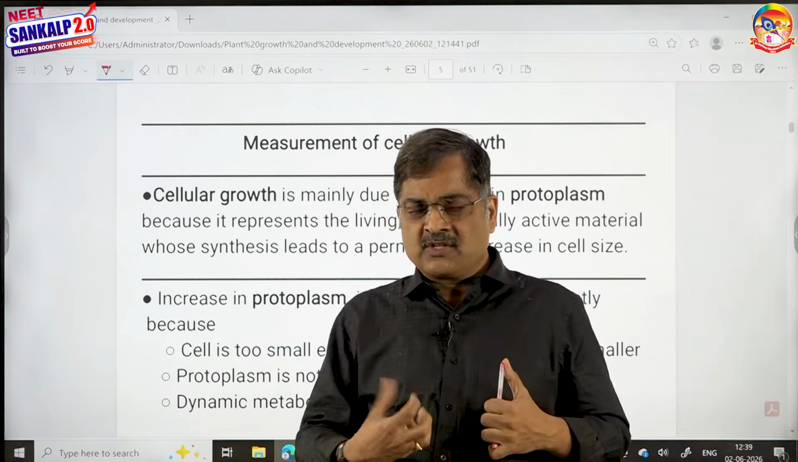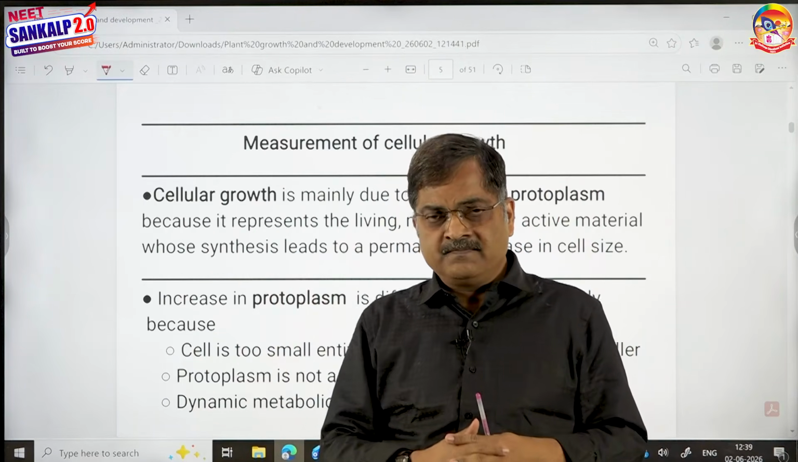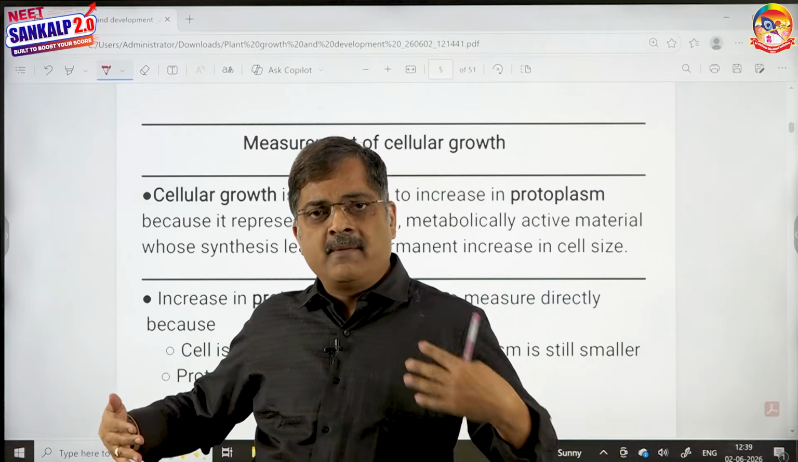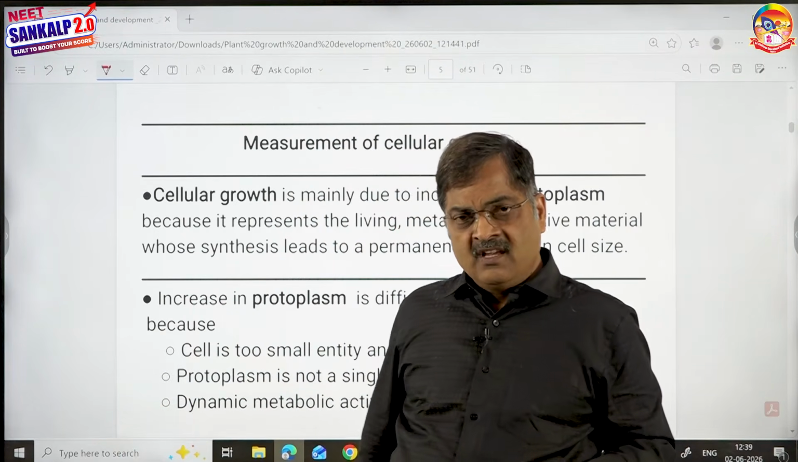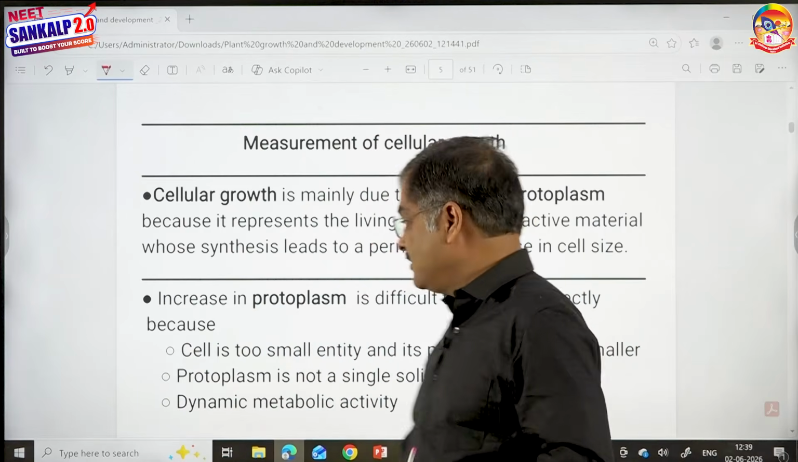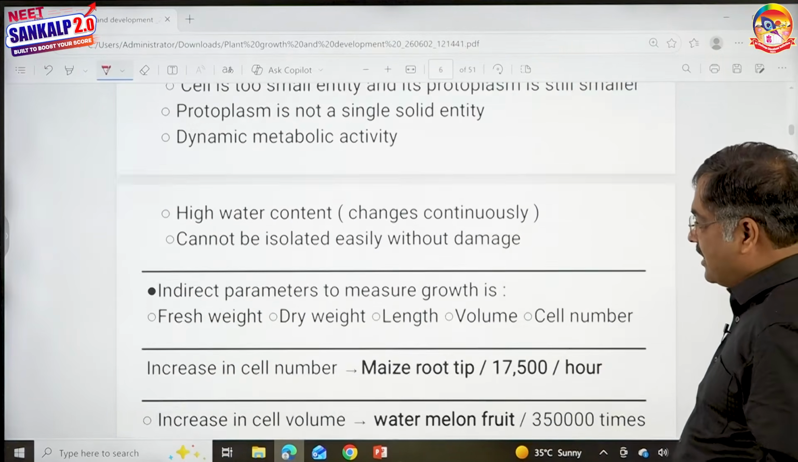It keeps on changing. So therefore, increase in protoplasm is very difficult to measure. Therefore, we found out some other parameters which are equivalent to increase in protoplasm, which can be easily observable. So let us see what are those characters.